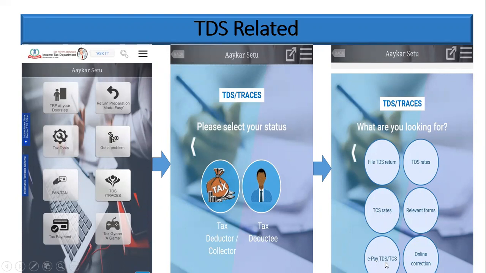And if you want to pay the tax, they have given a link for paying the tax also. And if you need any correction for the TDS returns, you can make the correction using this link icon. It will be very much useful for the person who is filing the TDS returns, because they can easily do it on mobile itself instead of logging in on a desktop.